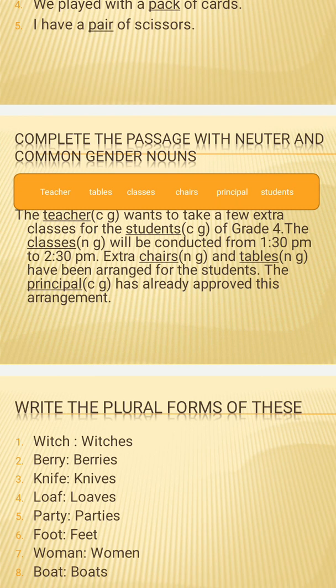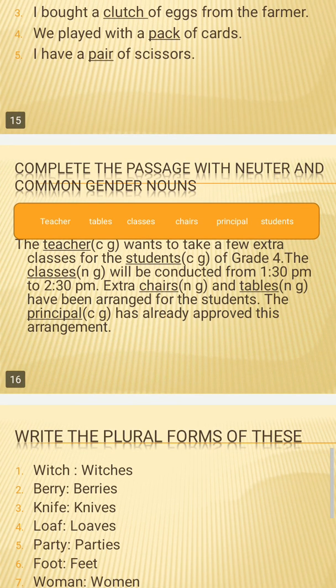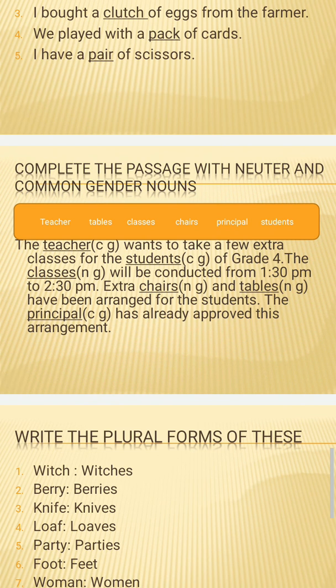The teacher wants to take a few extra classes for the students. Teacher is a common gender, as I've already told you. Teacher may be a male or a female. Students of grade 4. Students, these are living beings, so that is a common gender. The classes will be conducted from 1:30 to 2:30 p.m. Classes is not a living being. Class is a non-living thing, so that is a neuter gender.